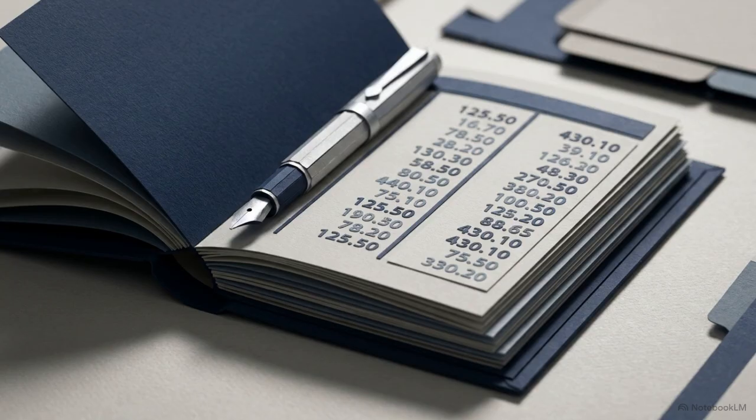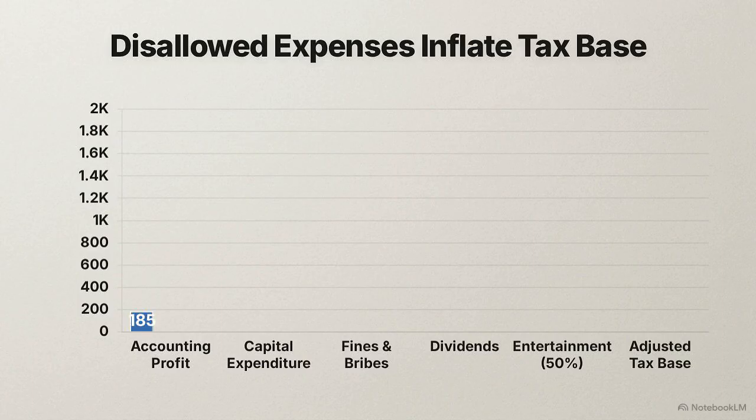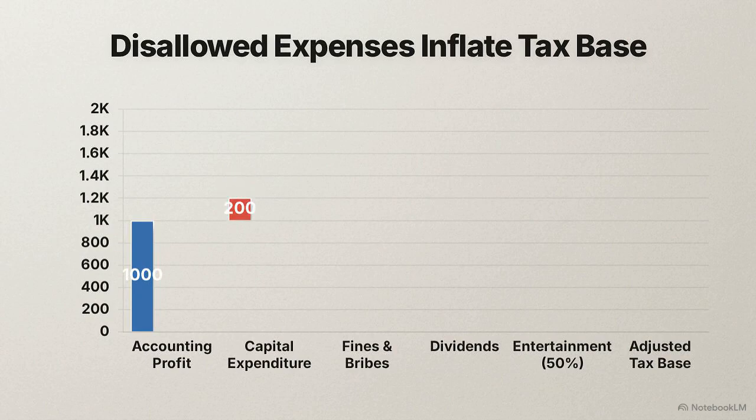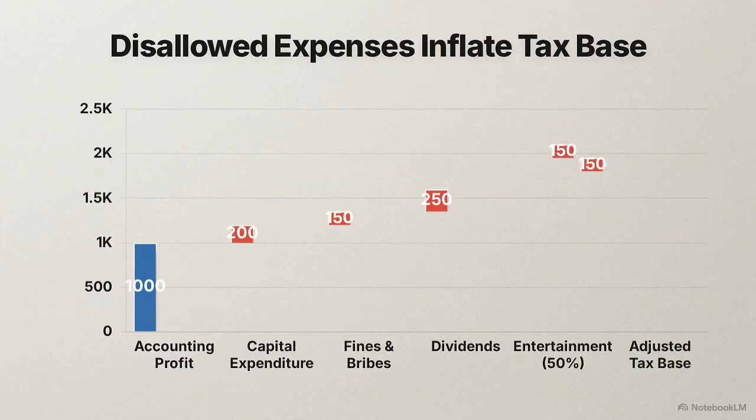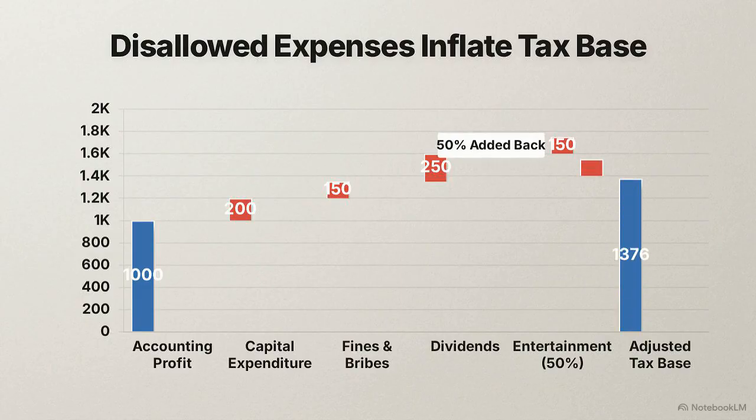Standard accounting naturally deducts regular day-to-day business expenses from revenue. The UAE tax code explicitly rejects some of those deductions to protect the tax base from artificial erosion. This waterfall diagram starts with accounting profit. We add red blocks representing absolutely disallowed expenses, like capital expenditures, bribes, regulatory fines, and dividends. Then comes the 50% rule for entertainment expenses. Half are allowed, but the other 50% is added back to the taxable base.